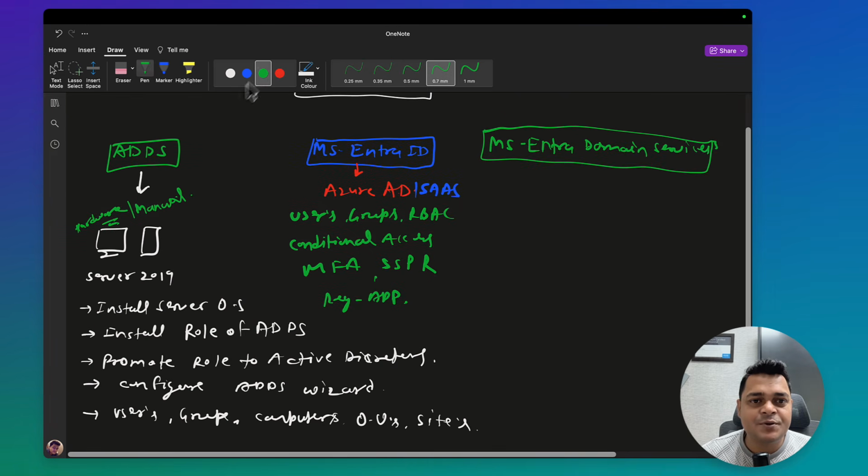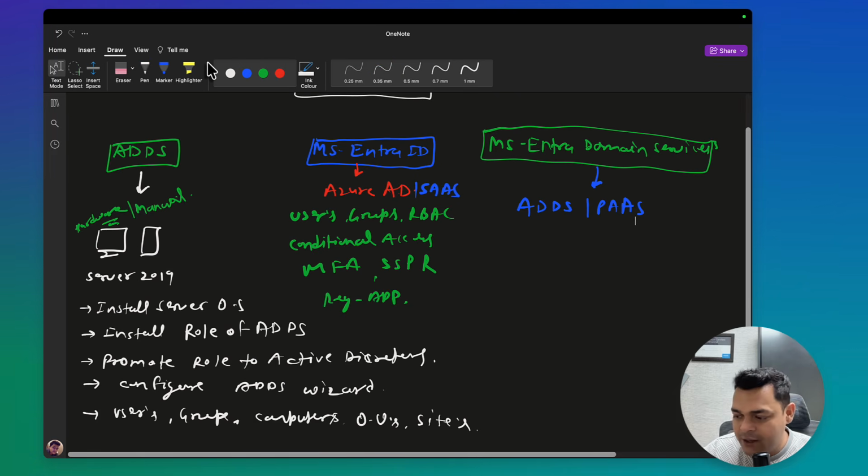And the last one is Microsoft Entra Domain Services. This is really important. It's a complete ADDS in the format of platform as a service, right? And in platform as a service, 75% of tasks are managed by the provider, and 25% of tasks we are responsible to manage from our side, right? So what exactly happened in this case?